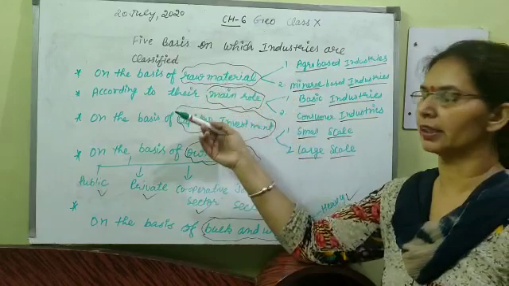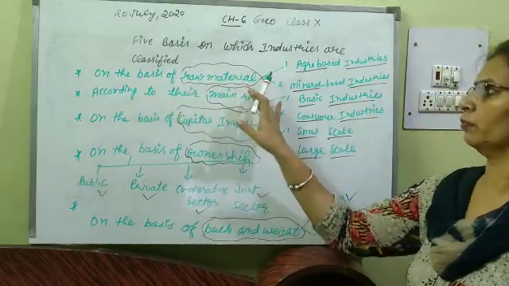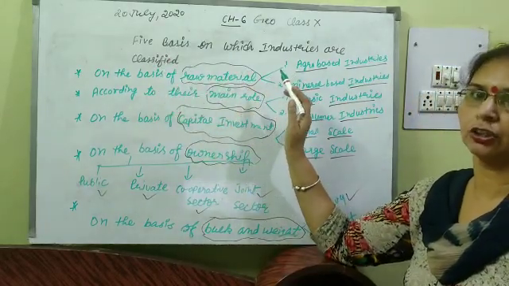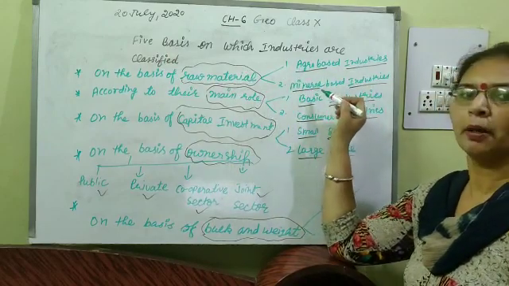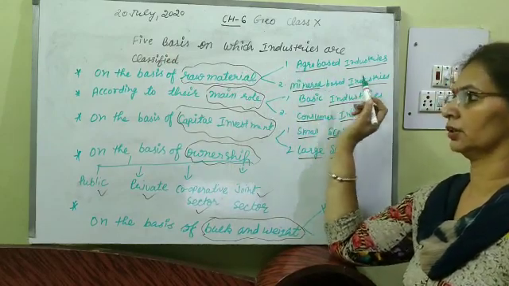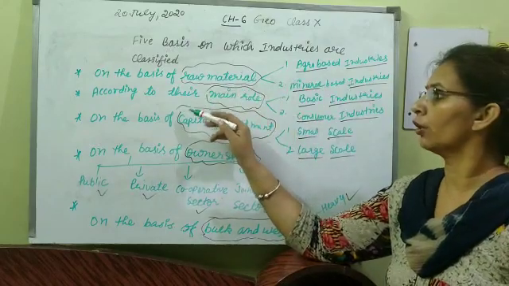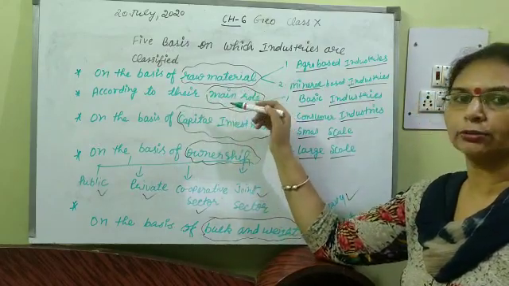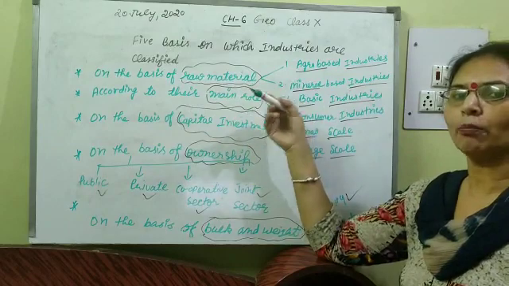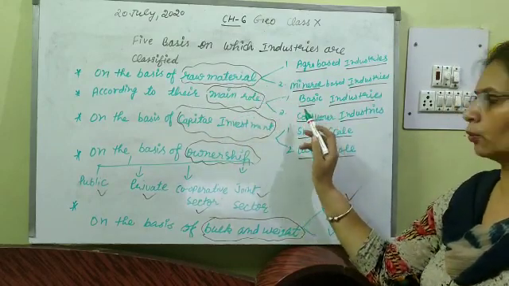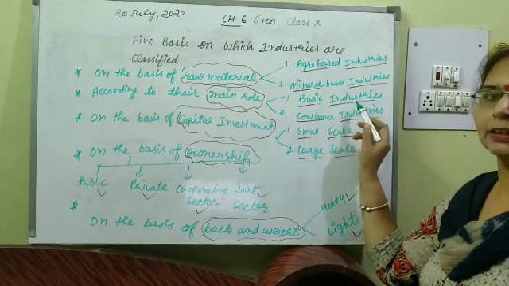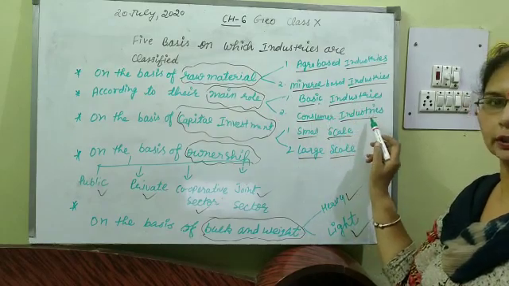I am repeating once again. On the basis of raw material, we can divide the industries into two parts: agro based industries and mineral based industries. Next is according to their main role. According to their main role, in how many parts can we divide the industries? There are also two: basic industries and consumer industries.